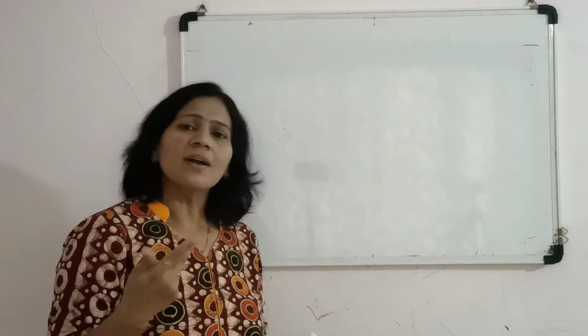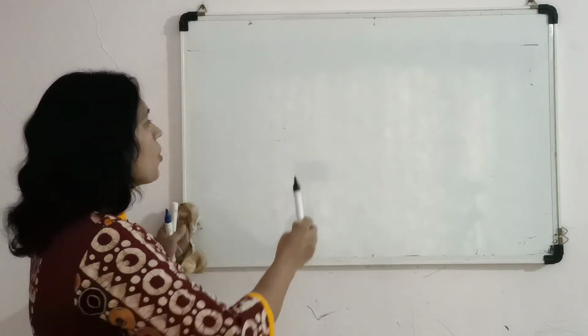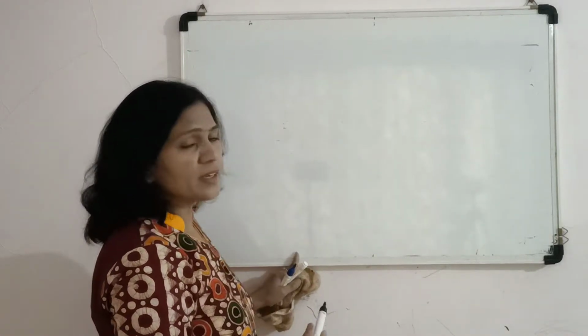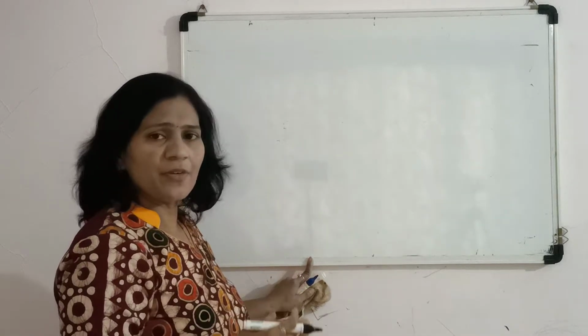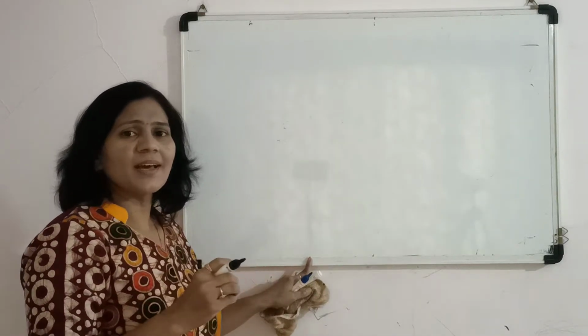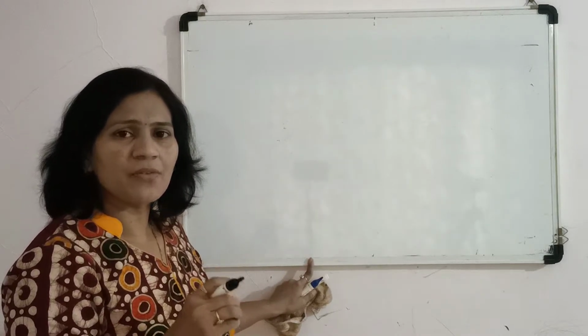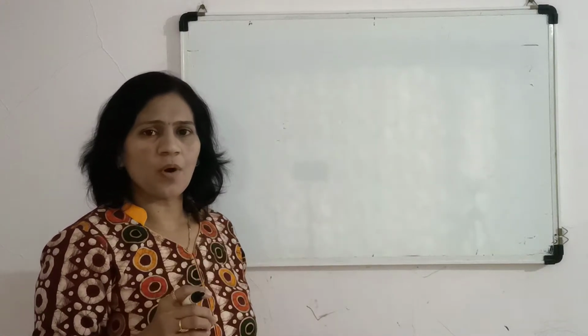So we have seen certain differentiating points about artery and vein, their importance and their function related to our body.